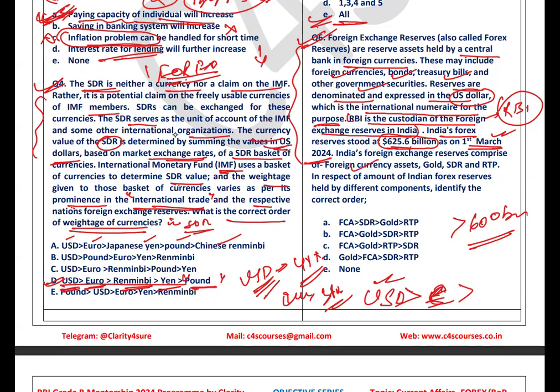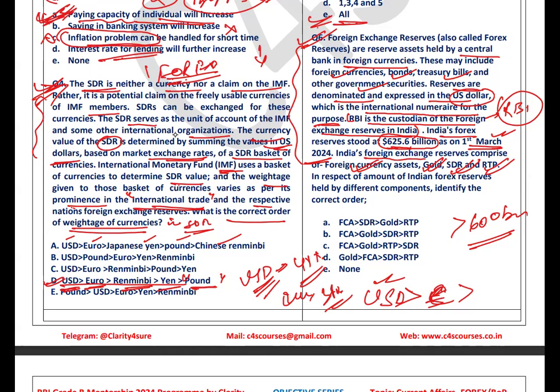India's foreign currency reserve comprises what? It comprises foreign currency assets. The second thing it comprises is gold reserves. The third one is SDR. We have discussed SDR in the fourth question, and the fourth one is the reserve tranche position. All right. So these were the components under the forex reserves.